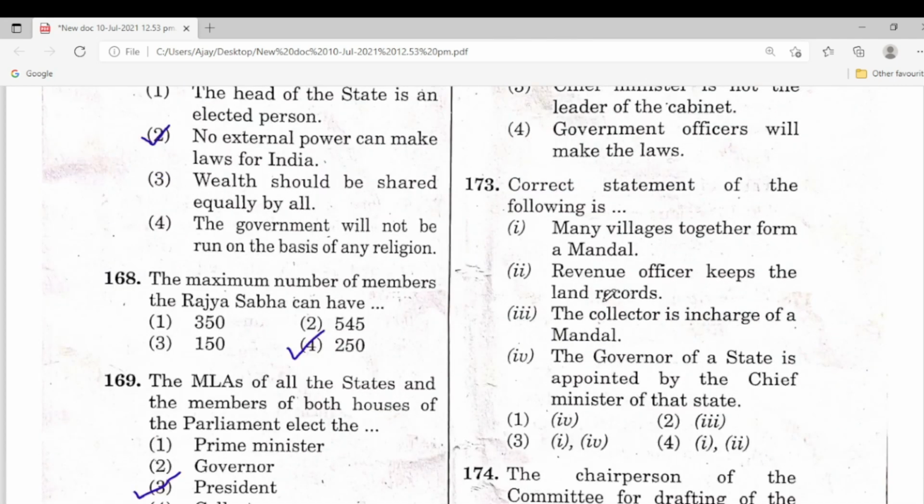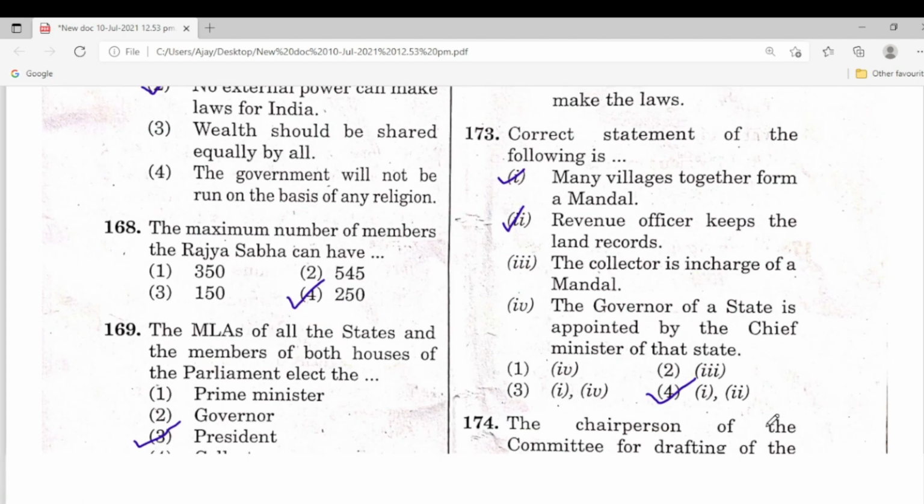Next, 173, the correct statement of the following. Many villages together form a mandal. The revenue officer keeps the land records. The collector is in charge of the mandal. This is wrong. The governor of a state is appointed by the chief minister of the state. So for 173, the first one and the second one are correct. The third one and the fourth one are wrong. The correct answer is the fourth one.